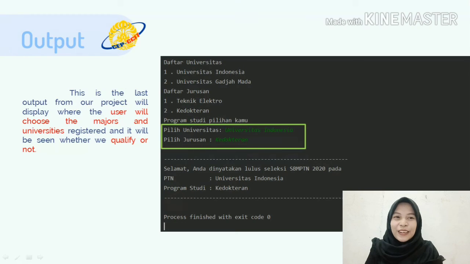After that, congratulations! The user has passed the SBMPTN 2020 at Universitas Indonesia, in the major of medical. After the announcement, the program will log off.